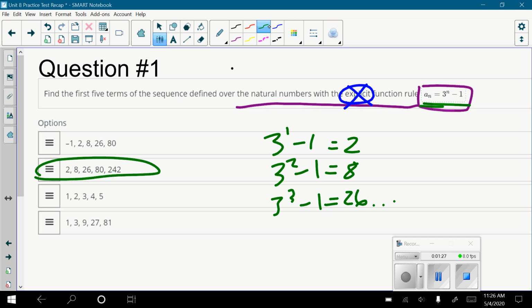All they're saying is the sequence is defined over the natural numbers, meaning if you plug in 1, you get the first term, you plug in 2, you get the second term, and so on. That's all they're saying. So we have a rule. How do you find the terms? Plug them in. You guys know that. It's kind of surprising that one wasn't missed, but some of these other ones are trickier.